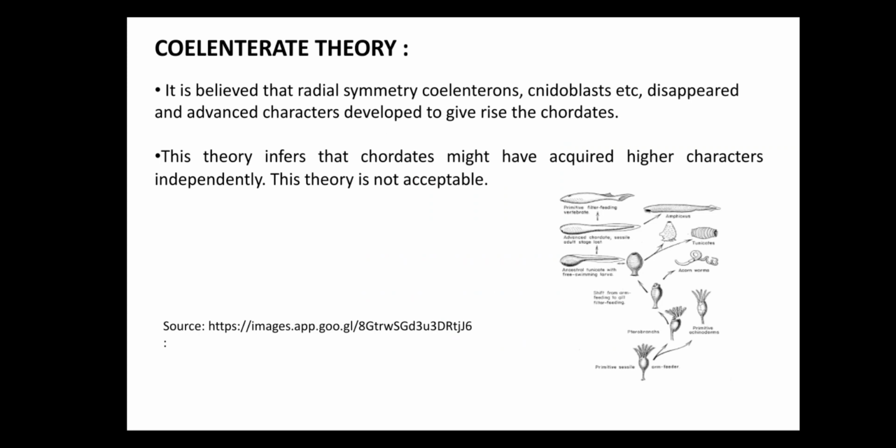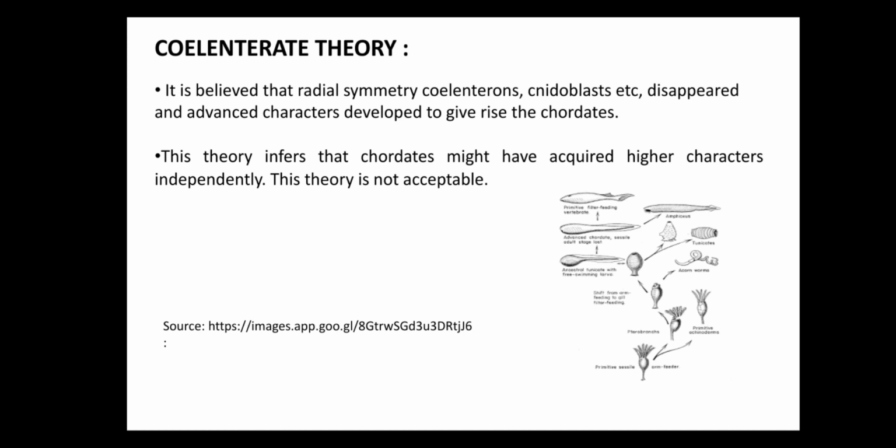The first theory is the coelenterate theory. According to this theory, it is believed that chordates originated from coelenterates by losing their specialized features like radial symmetry and nematocysts, and evolved advanced characters such as bilateral symmetry, segmentation, mesoderm, and the coelom.